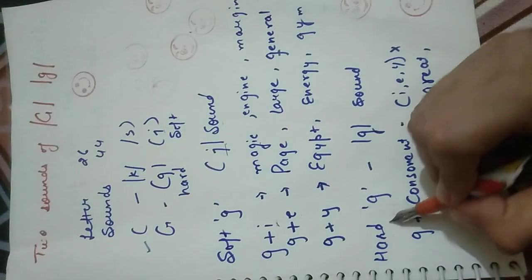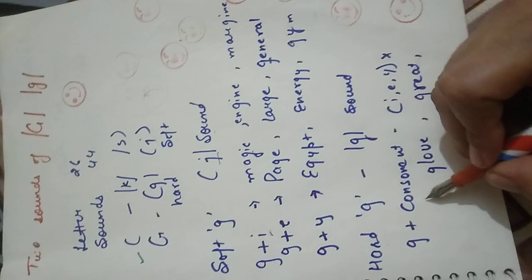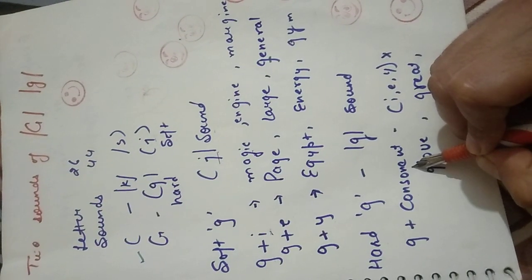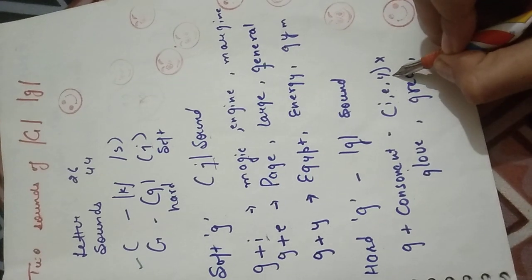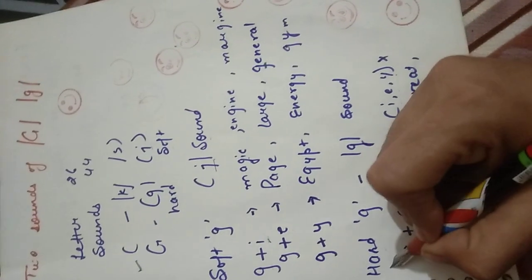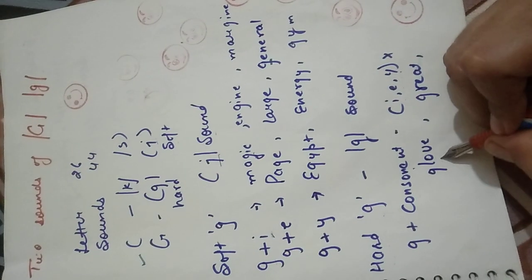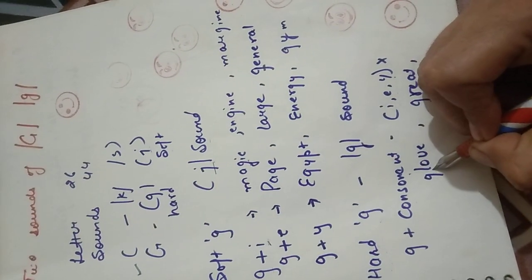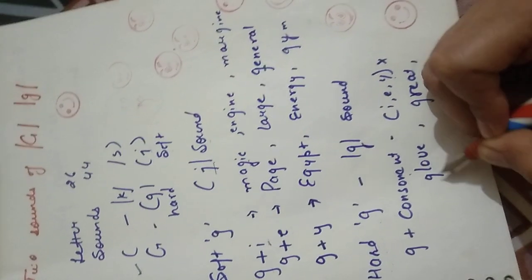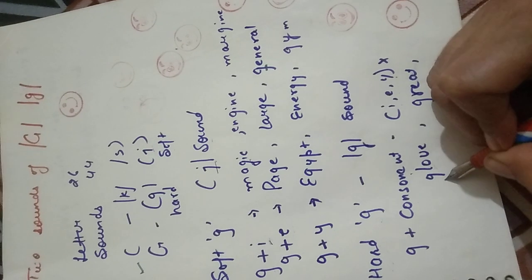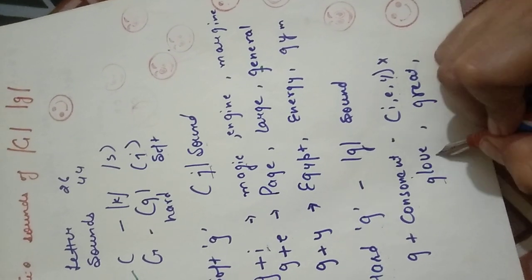And whenever G is followed by any consonant rather than I, E, Y, that is called the hard sound of G, and that is used as G, like G, L, O, V, E, glove. Here L is a consonant. So here G is pronounced as in glove,